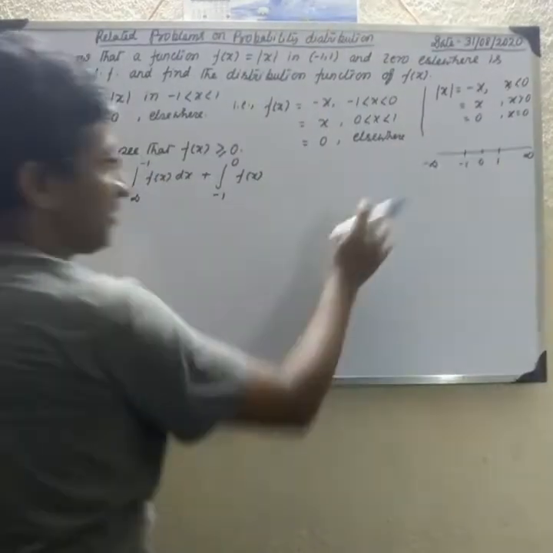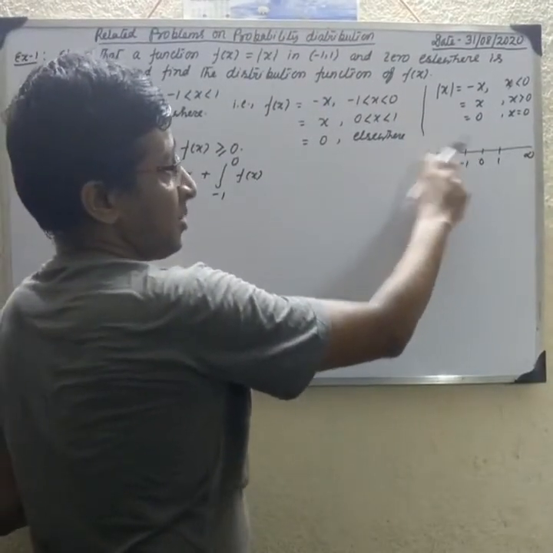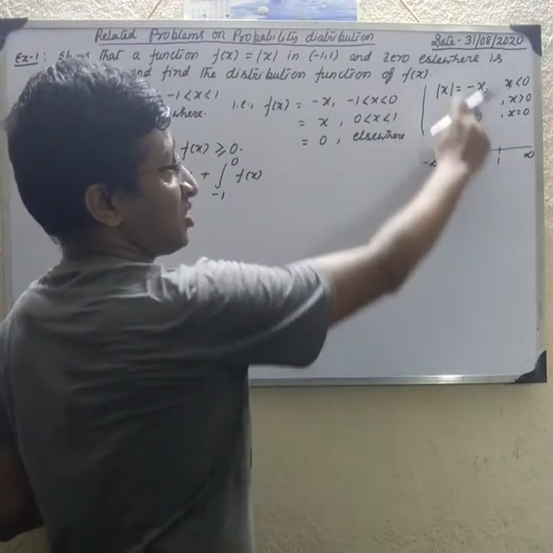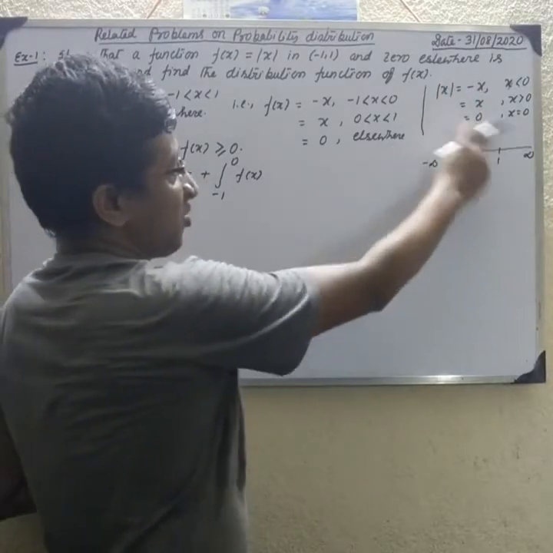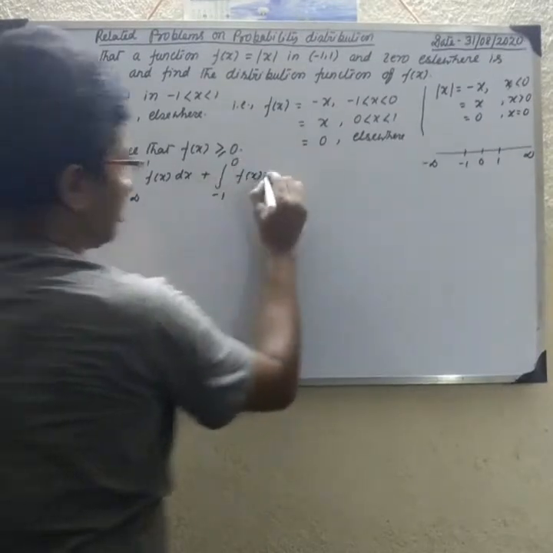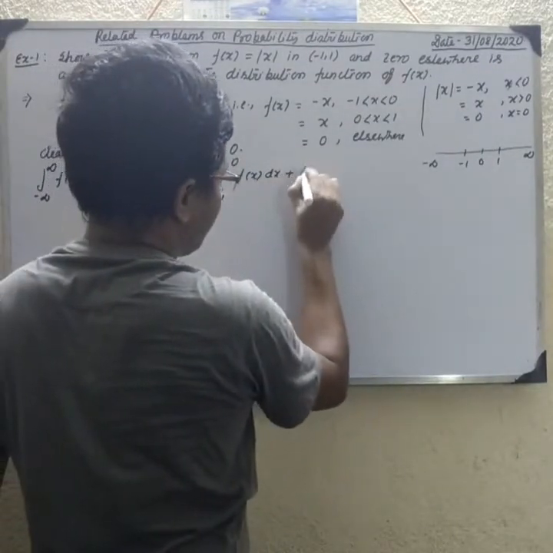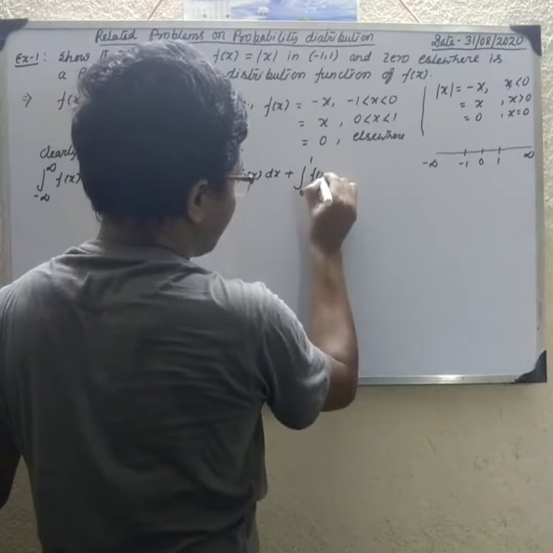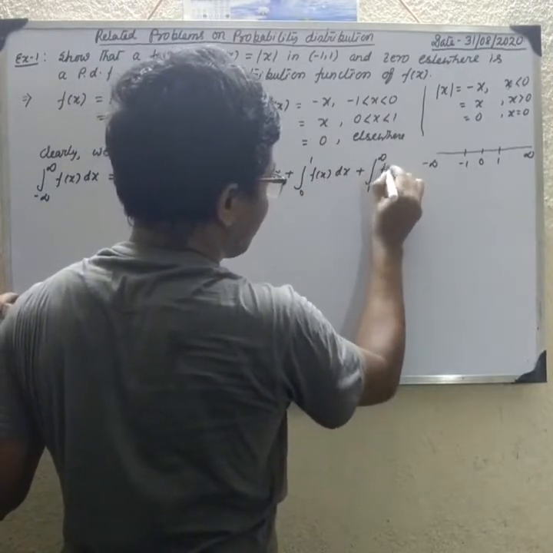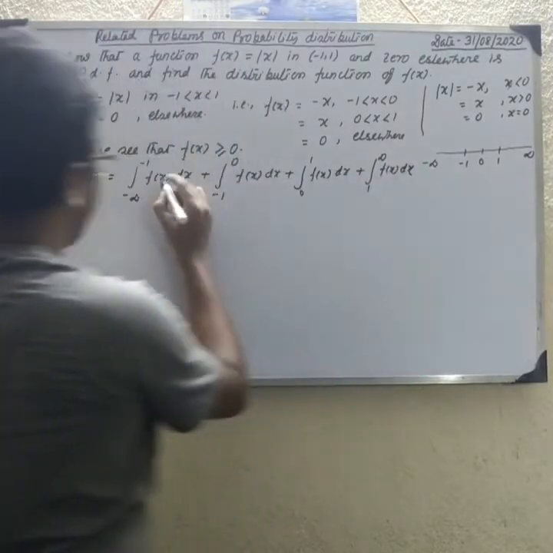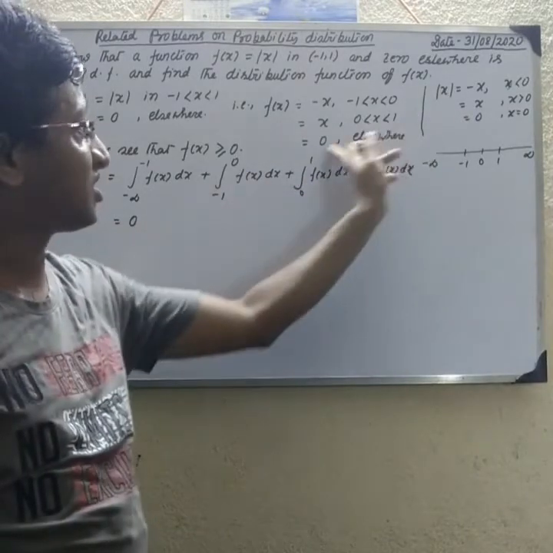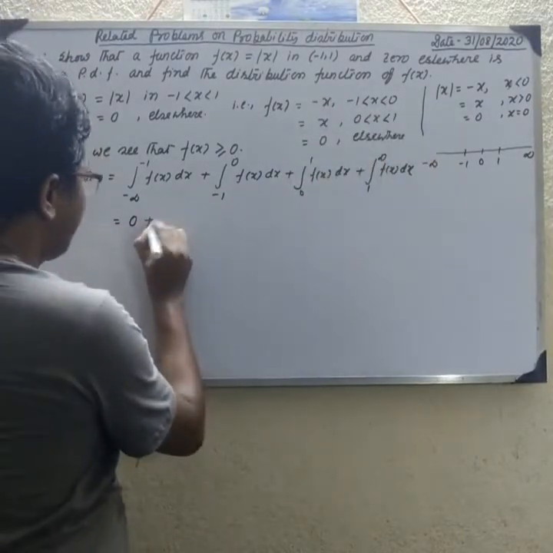From minus infinity to -1 the value is 0 because f is 0 elsewhere. From -1 to 0 the value is minus x, from 0 to 1 the value is x, and from 1 to infinity the value is 0.